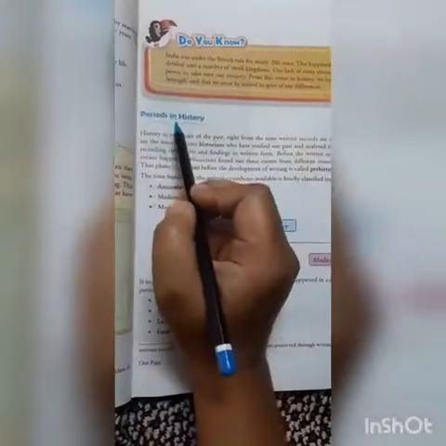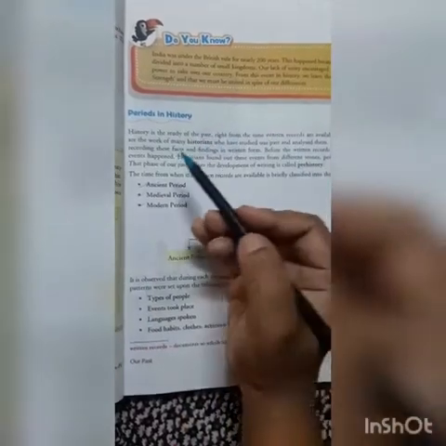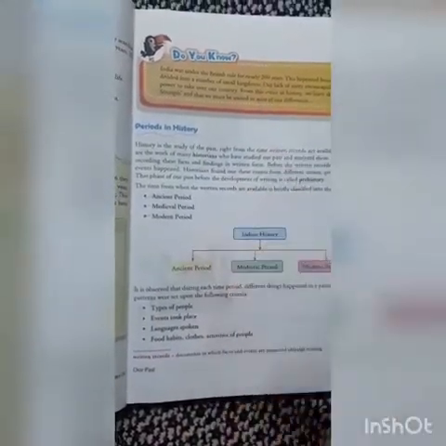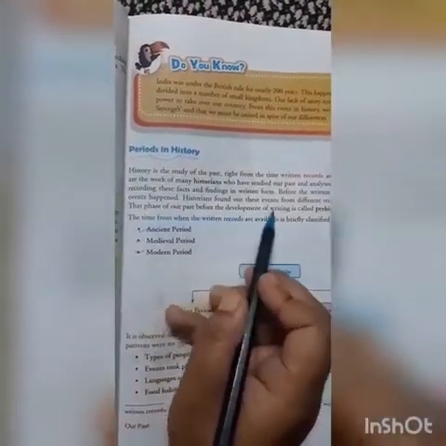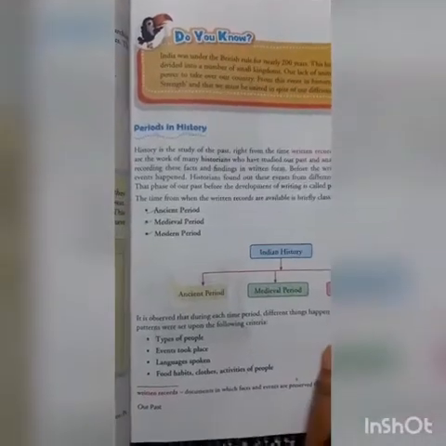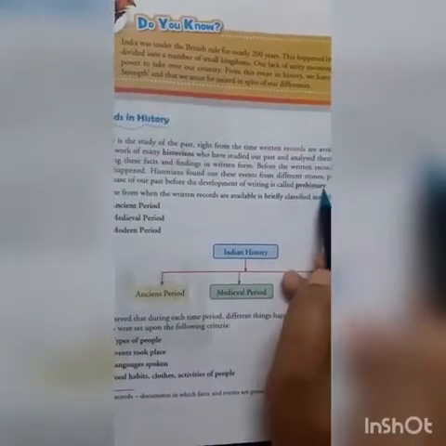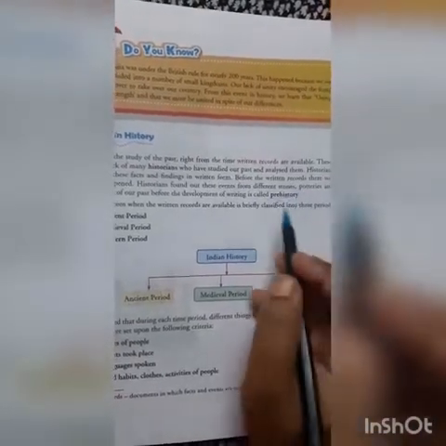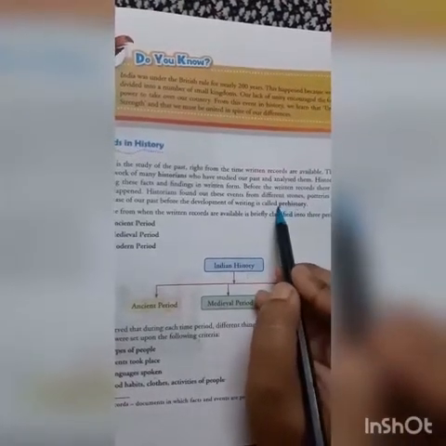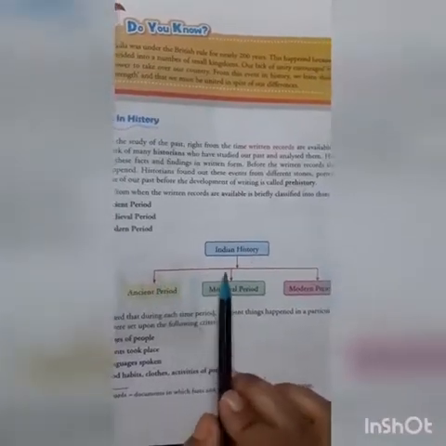Now, periods in history. As I told you, history is the study of the past from when written records were available. Now, the phase of our past before the development of writing, when writing was not developed, it was not started, that phase of our past is called prehistory. Pre means before history. History started when the written records were available, and before that is known as prehistory.